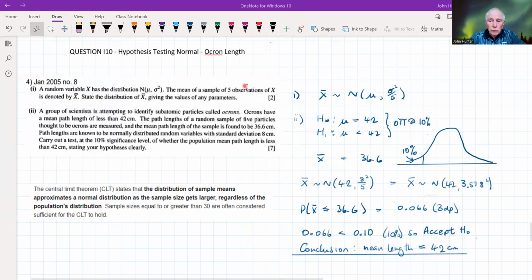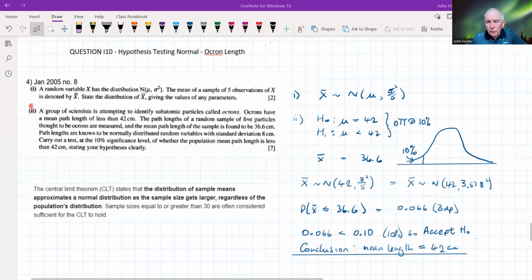Now, also referring back to that video, we'll see that the variance of this distribution of the sample means is going to be equal to the variance of the underlying distribution divided by the sample size 5, and the mean, of course, is the same, as we would expect. So that is it. Basically, that's the answer to part 1. It's normal with a mean of mu and a variance of sigma squared divided by 5. Now we're going to apply this in part 2.